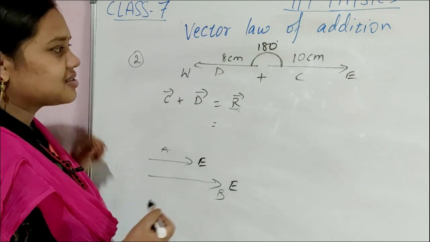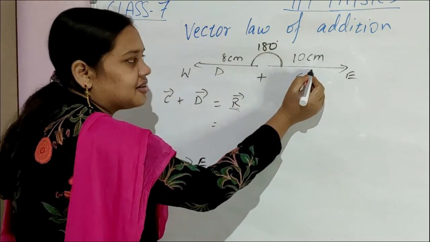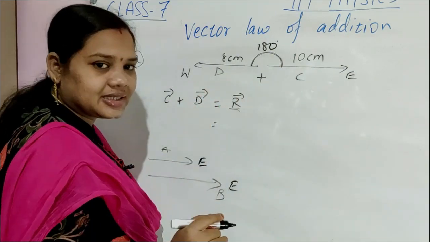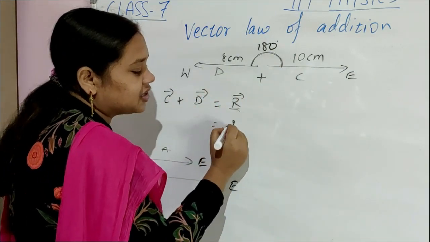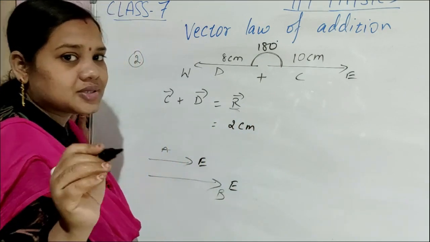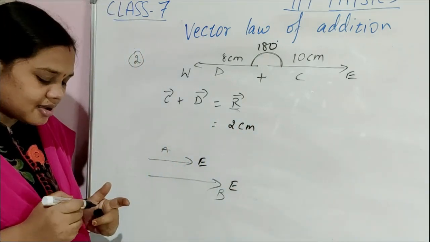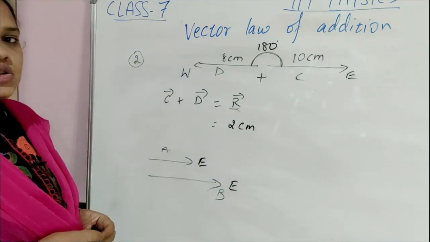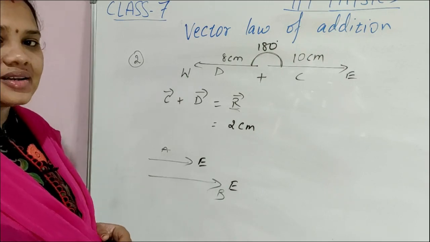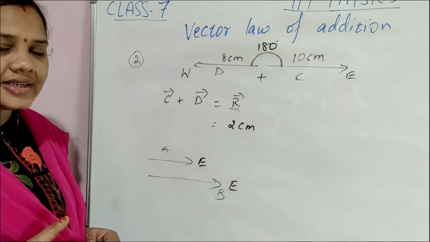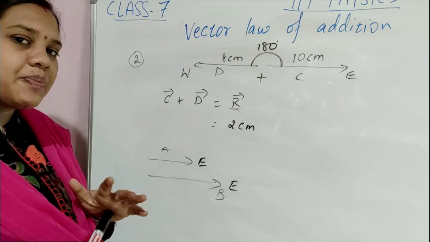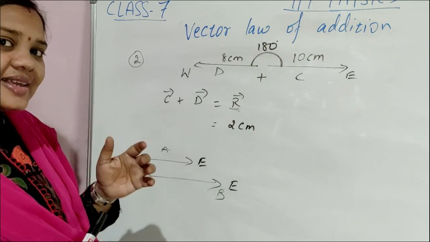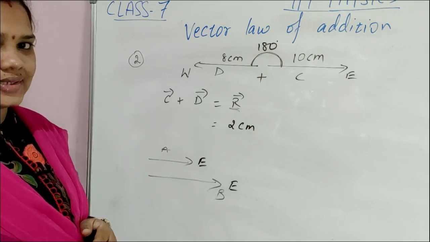resultant vector. Yes, one magnitude 10 centimeter, second magnitude 8 centimeter. Your resultant magnitude will be 2 centimeter. Clear? Understood now, children? So the resultant vector magnitude and direction depend upon what? The angle between the vectors.